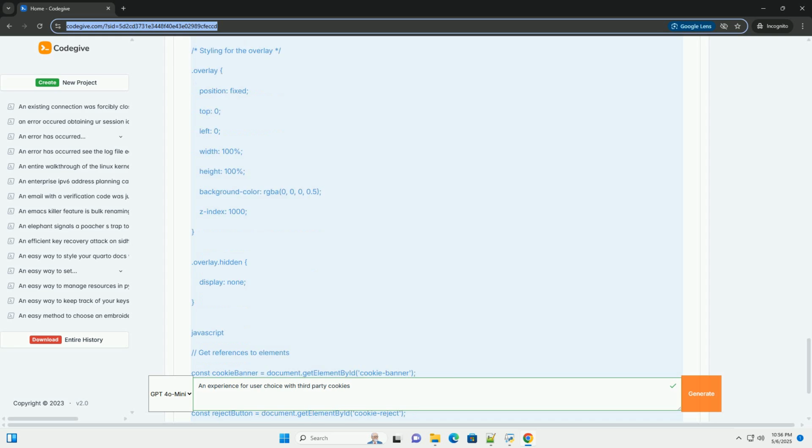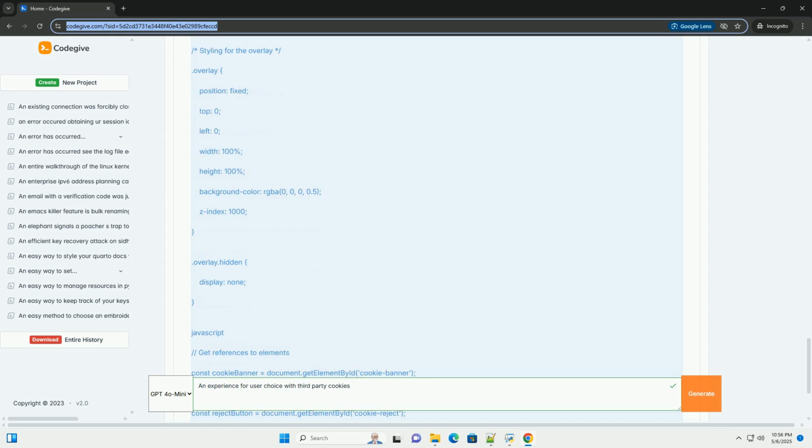For event listeners, event listeners are attached to the buttons. The accept button sets the cookie consent cookie to accepted, hides the banner, and calls initializeThirdPartyScripts to load the scripts. The reject button sets the cookie consent cookie to rejected, hides the banner, and attempts to remove any existing third-party cookies. The cookie removal part is tricky and depends on the specific cookies you need to remove.